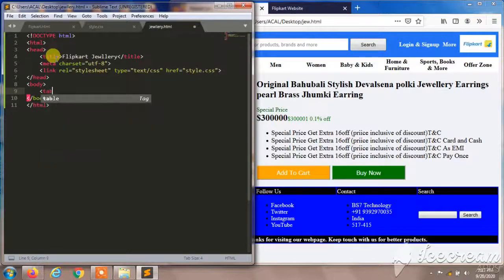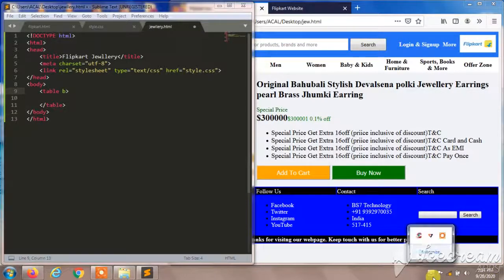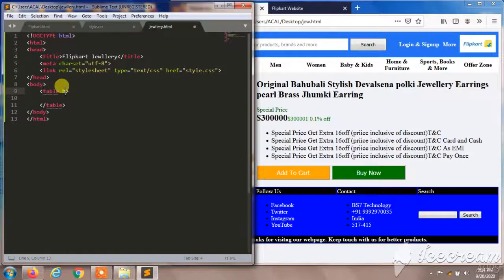So I'm going to create a table. So I'll give the border. Sorry, I'll create the border. And the width will be 100%.